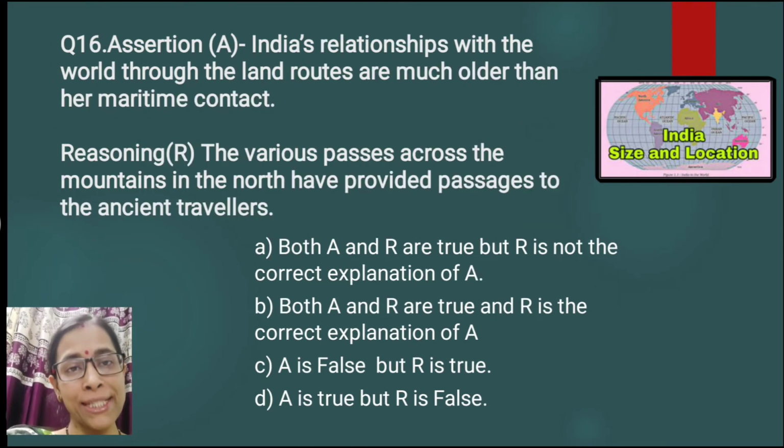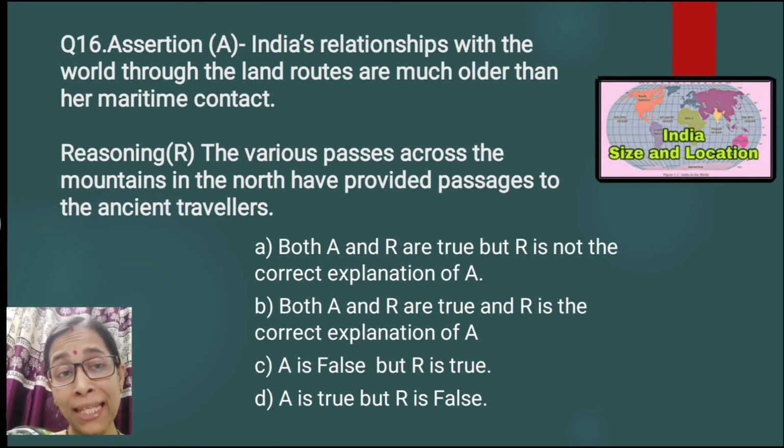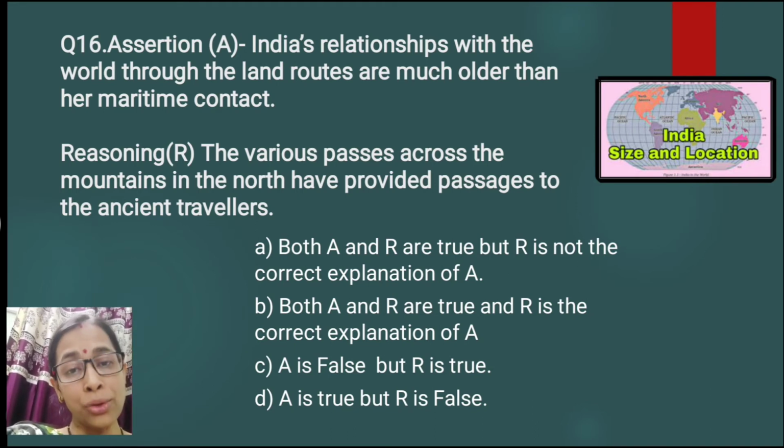Question number 16. Here the assertion is given: India's relationship with the world through the land routes is much older than her maritime contact. So India in the earlier days was connected to other countries through land routes, and afterwards it got connected through sea or ocean routes. So the sentence is very correct.